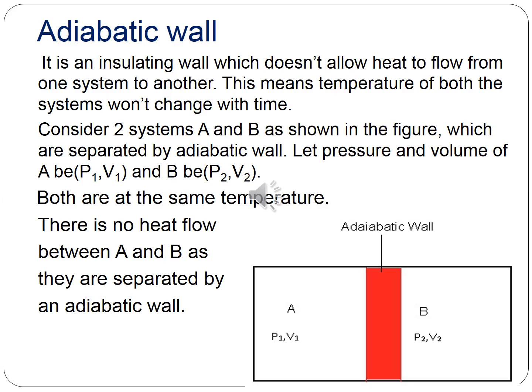Consider two systems A and B as shown in the given figure, which are separated by an adiabatic wall. Let pressure and volume of A be P1, V1 and of B be P2, V2. You can see both of them will be at the same temperature because for each of them there is no change of temperature with time. Here there is no heat energy flow between the systems A and B as they are separated by an adiabatic wall.